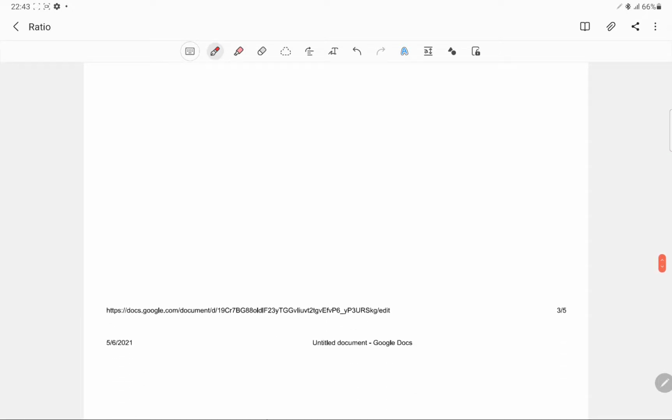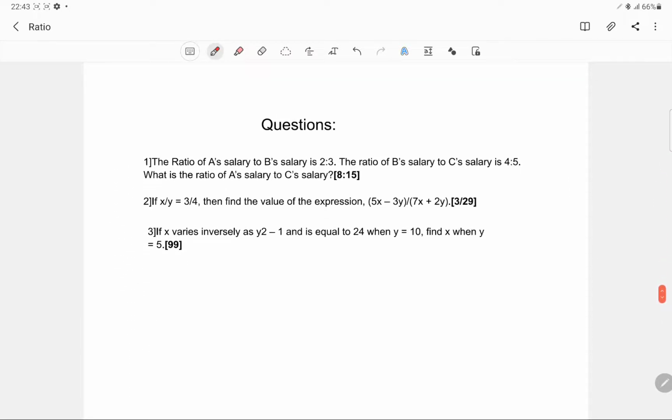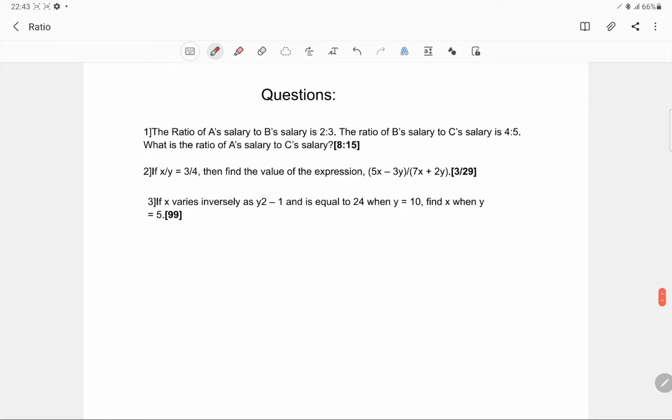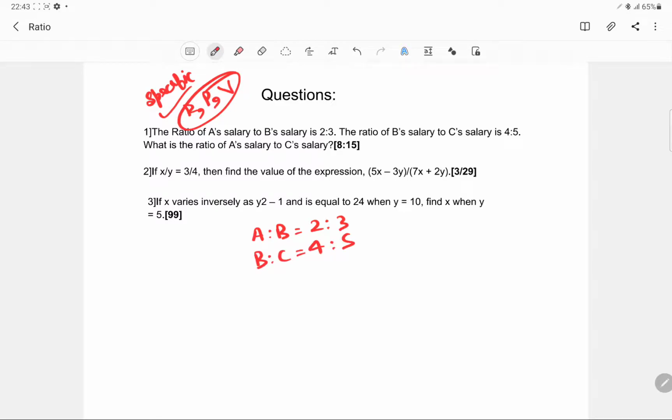So let's see some questions specific to ratio, proportion and variation. See this: the ratio of A's salary to B's salary is this. So you can write it as A is to B is 2:3. The ratio of B's salary to C's salary is this. So B is to C is nothing but 4:5. Now they are interested in knowing the ratio of A's salary to C's salary.